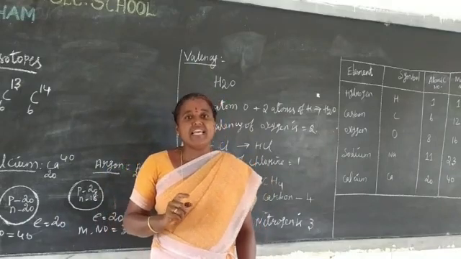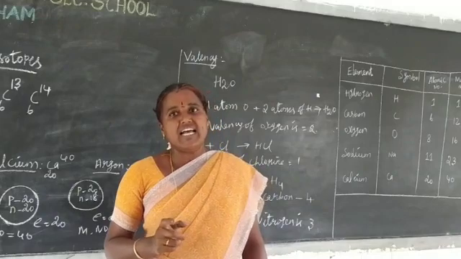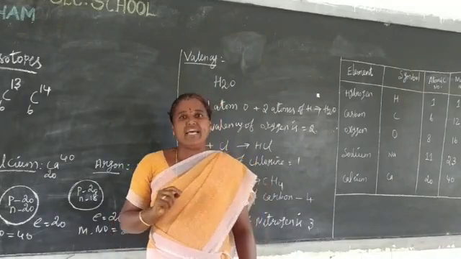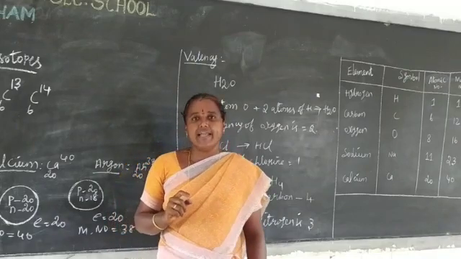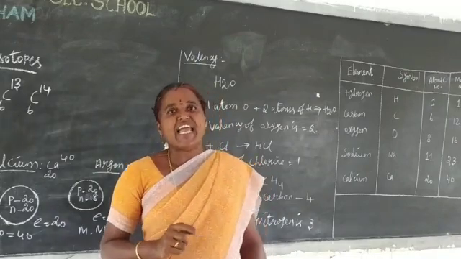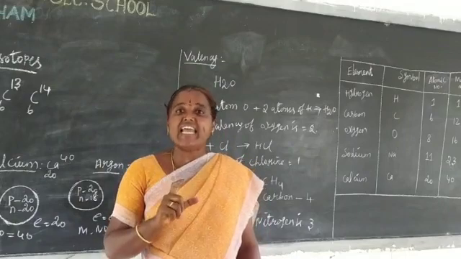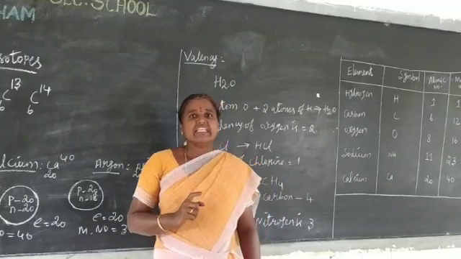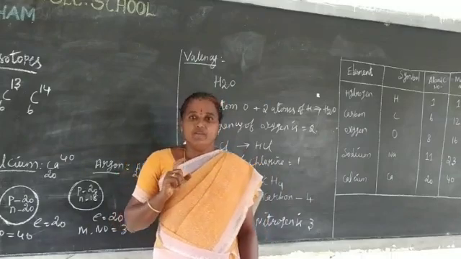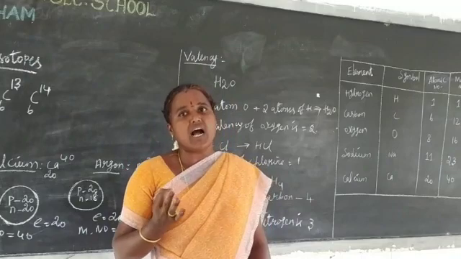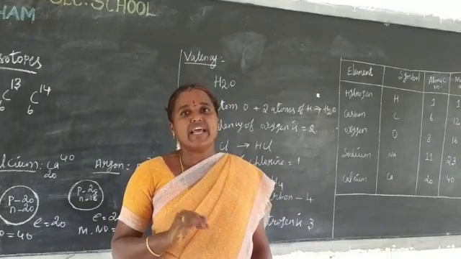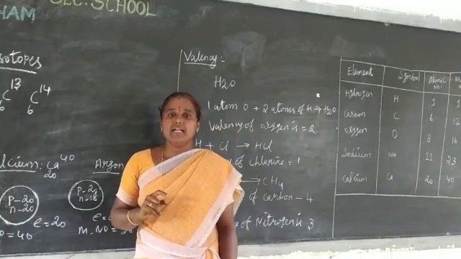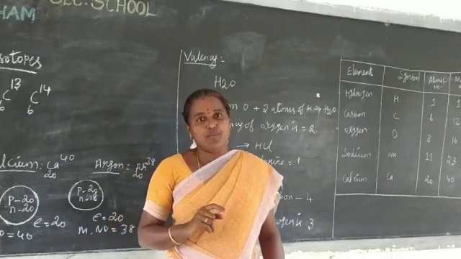For example, oxygen and beryllium. Next, the elements having valency 3 are called trivalent. Tri means 3. For example, nitrogen and aluminum.